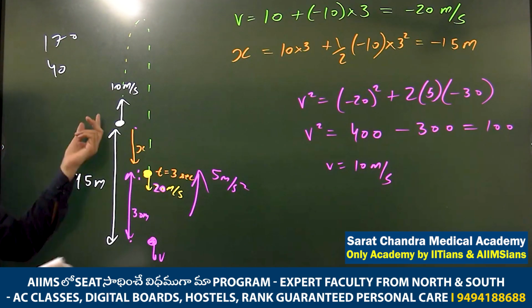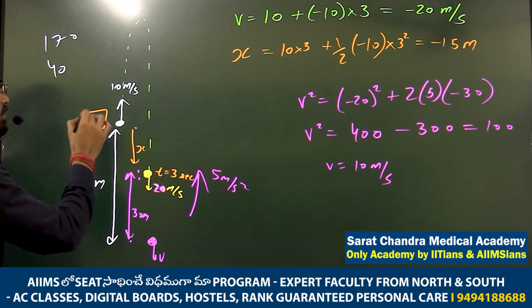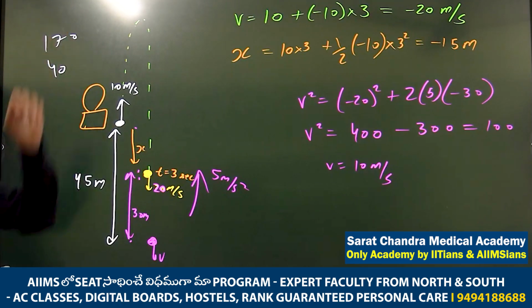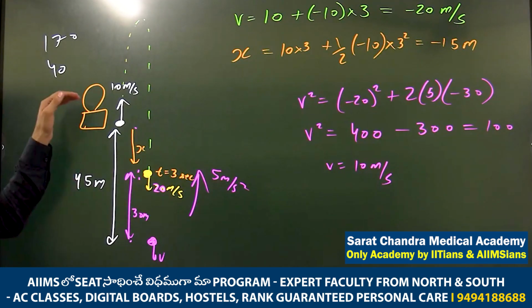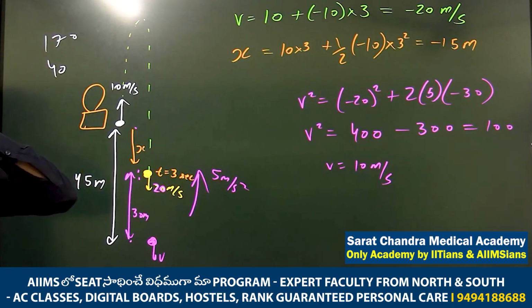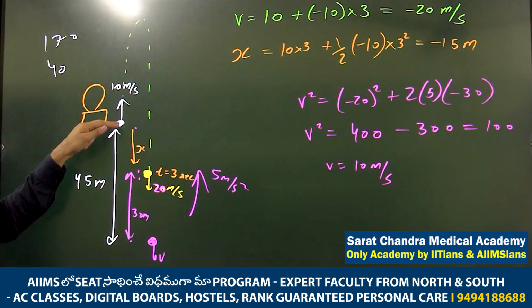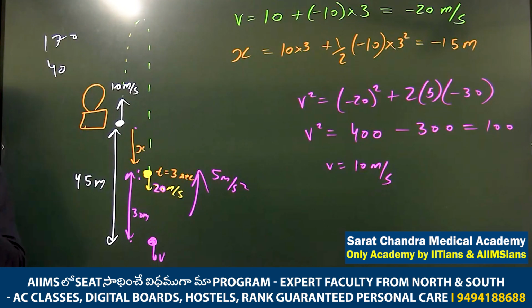So he is going with what velocity? Parachute? Sorry, parachute not, balloon. The balloon is going with what velocity? 10 meter per second. So in 3 seconds, how much did it go above? S equals to ut. Acceleration is not there. It's not having any acceleration, right? S equals to ut. So how much? 30 meter, right? So from this point, the balloon is 30 meter above, and the person is 15 meter down. So how much is the gap? 45, right? That he is saying.